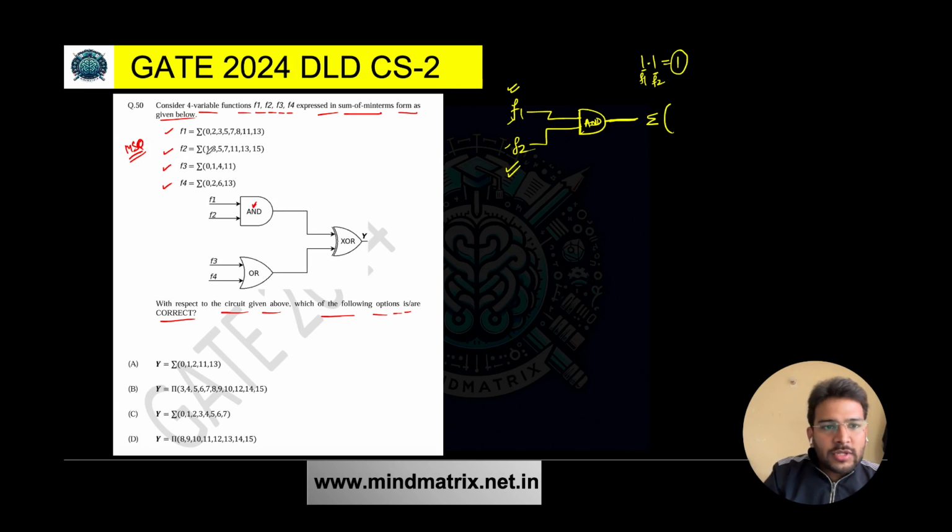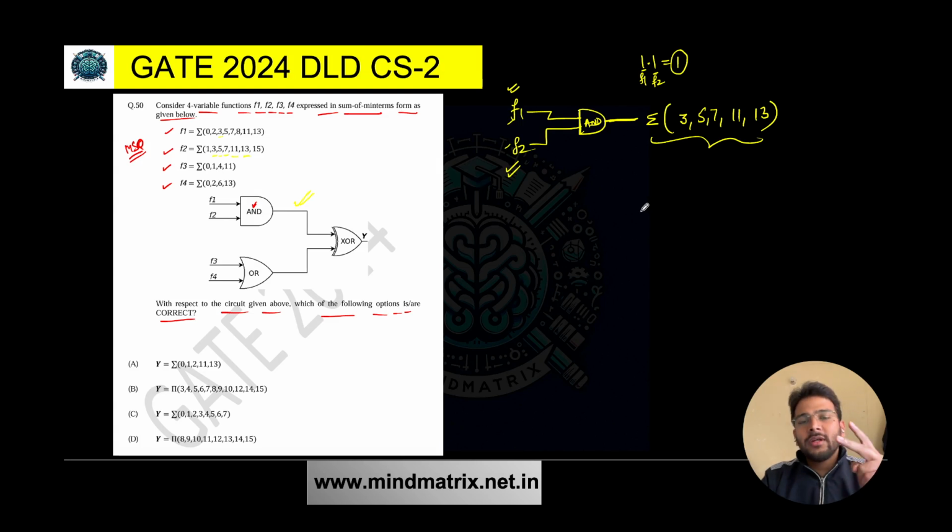So here if you see, 1 is not there, but 3 is common, 5 is common, 7 is common, 11 is common, 13 is common. These terms are present in both F1 and F2. So we are performing AND operation, so definitely we will be getting 3, 5, 7, 11 and 13. So here we got the output of this first operation that we are performing between F1 and F2, because we are going to get only those terms which are present as a minterm in both the functions. Clear?